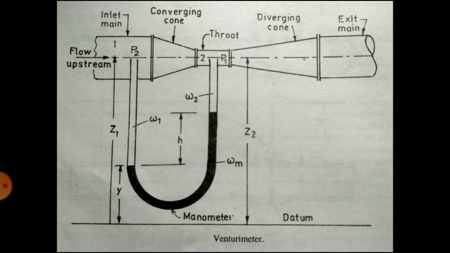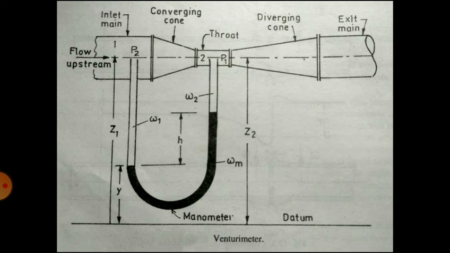The diameter first tapers to a small cross section, that is called the throat. So the cross section of the pipe is decreased, that small cross section of the pipe is called the throat. The diameter is again gradually increased to its original size. The venturimeter therefore consists of the inlet main, you can see in the diagram, inlet main, convergent cone, cylindrical throat, gradually diverging cone, and an exit main.